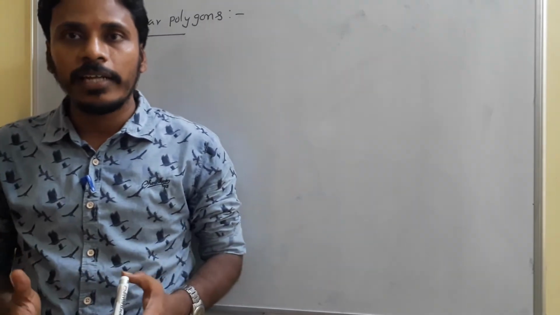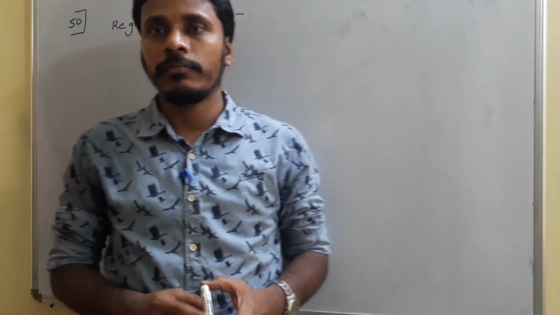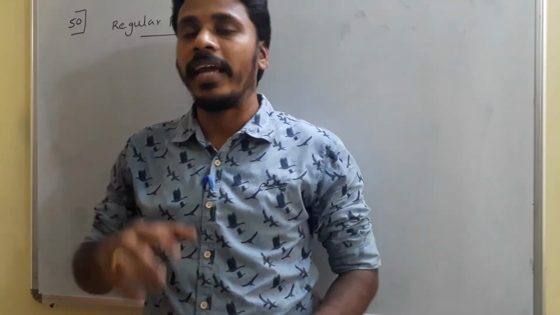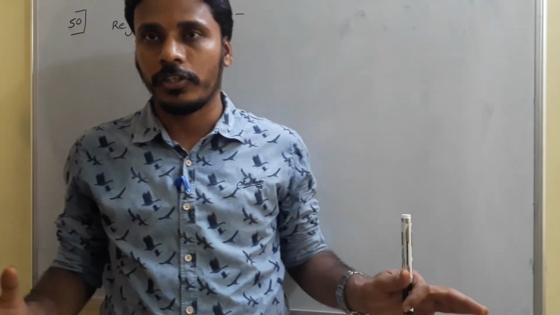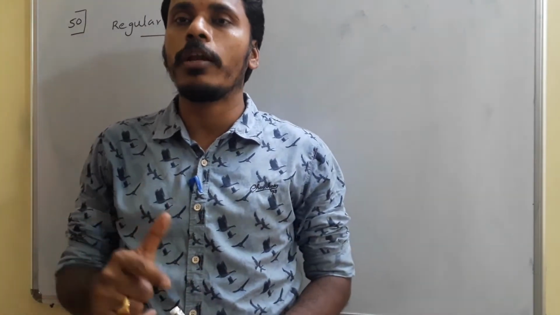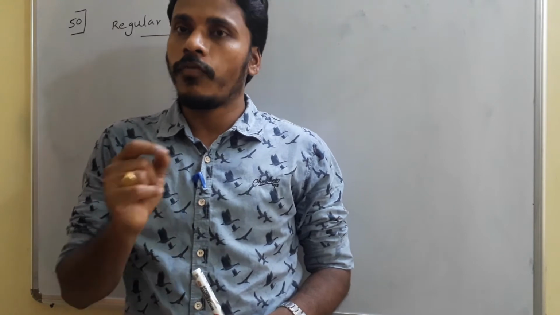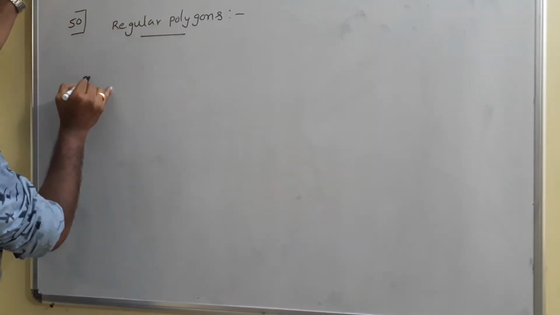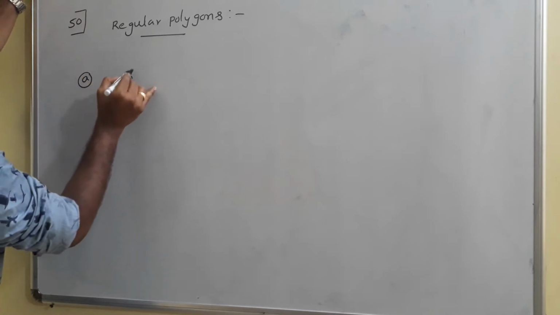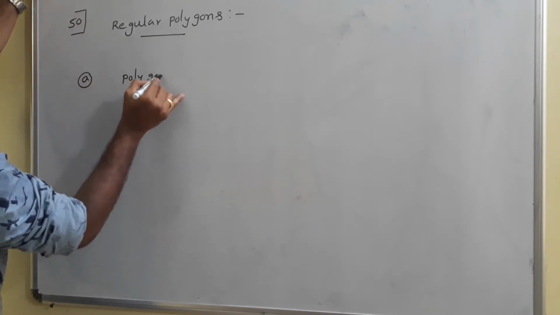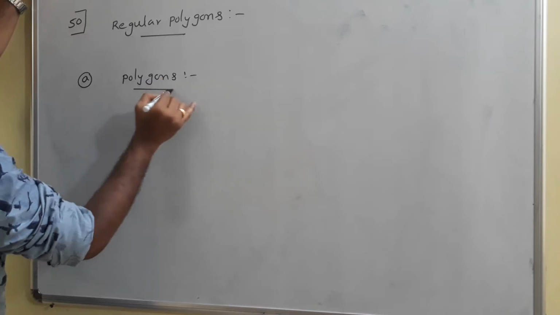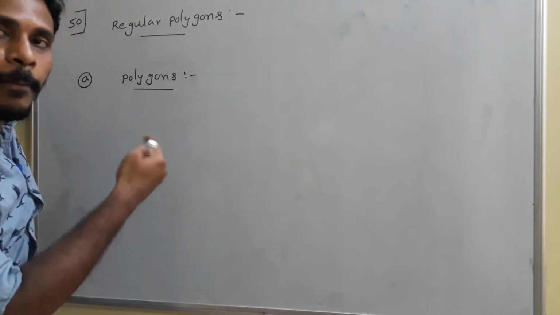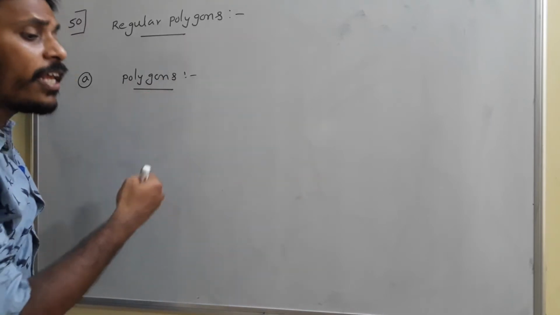If it has 6 sides, we call it what? Hexagon. And for 7 sides, septagon; 8 sides, octagon; and that's the discussion. And what to say about a regular polygon? First of all polygons and then regular polygons. The heading is about regular polygons. First you just think something about polygons. A polygon, as I mentioned, contains many sides.